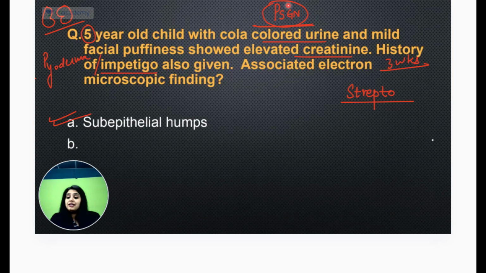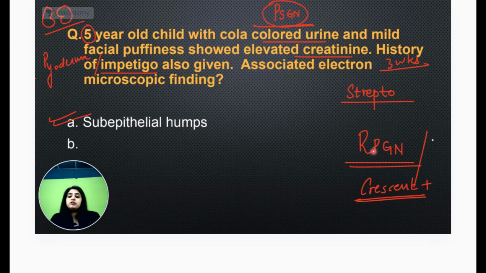RPGN is when the patient's clinical condition starts deteriorating. Full form? Rapidly progressing glomerulonephritis. And this is just a clinical term to be able to document it. What do you have to see under the microscope? You have to see crescents under the microscope. So if such a history had been given, I would have also selected RPGN. But there should be a rapid deterioration.